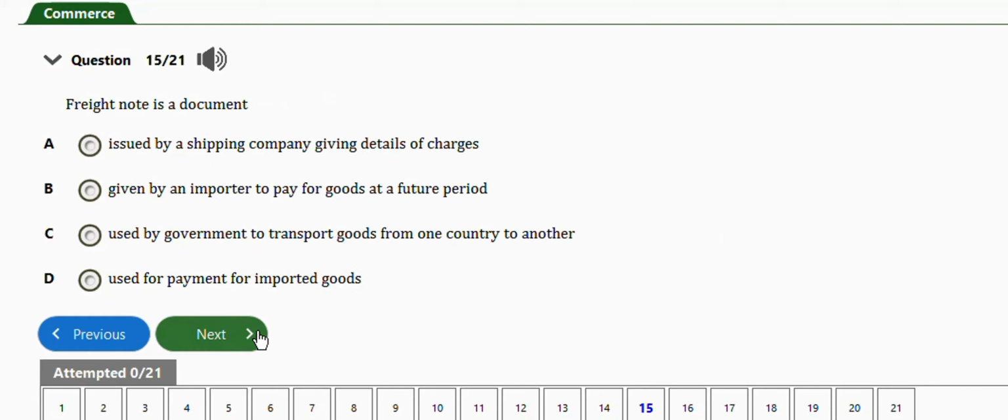Next question is one. It says freight notes: a document issued by a shipping company giving details of charges, given by importer to pay for goods at a further period, used by government to transport goods from one country to another, used for payment for imported goods. So the right answer is option A, is issued by a shipping company giving details of charges.